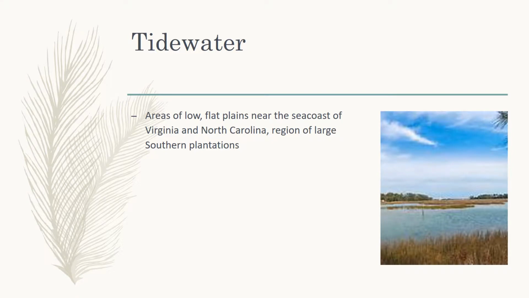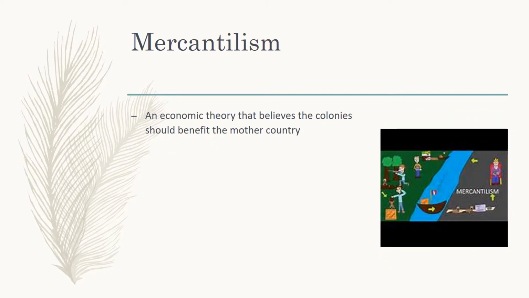Tidewater are areas of low, flat plains near the seacoast of Virginia and North Carolina, region of large southern plantations. So this is a picture right here of the tidewater, so you can get a visual representation of what you're reading about. Mercantilism is an economic theory that believes the colonies should benefit the mother country. So here's a visual representation down here. Basically they traveled to the New World and they were making this money and then they were sending their resources back to their mother country. So this is the belief that that's how it should work.